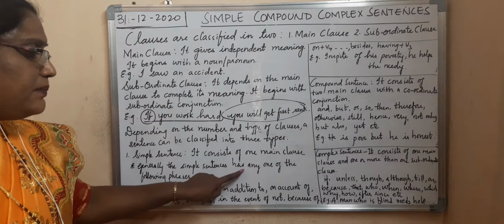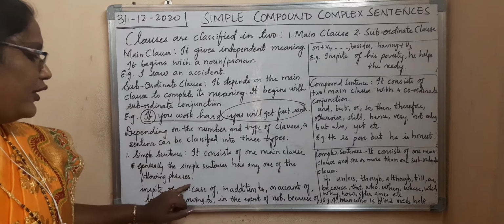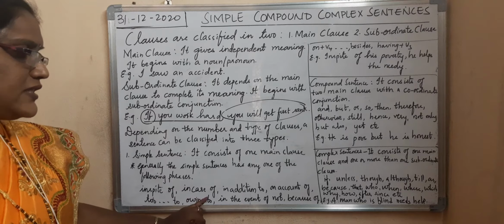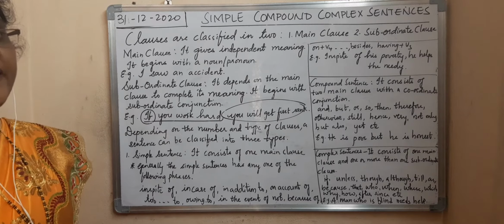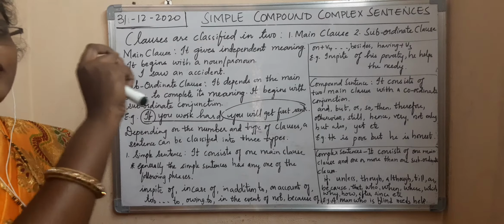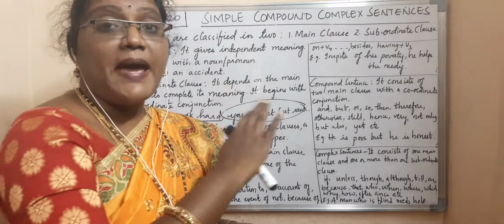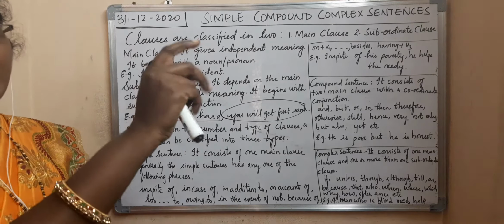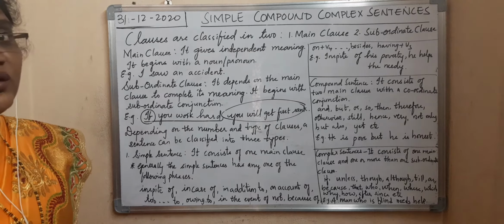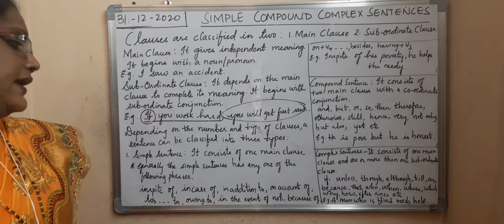So generally the simple sentence has any one of the following phrases: in spite of, in case of, in addition to, on account of, to. For example, in a sentence if there is to: this bag is too heavy to lift. When you see to, then immediately you have to identify that this sentence comes under what? Simple sentence. Okay.